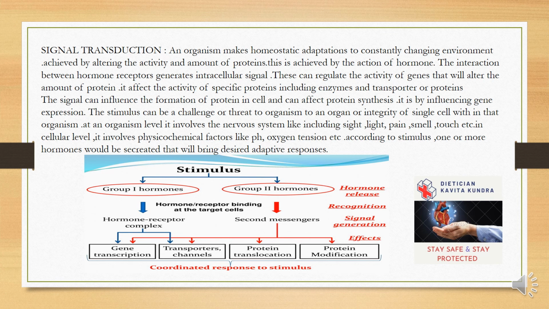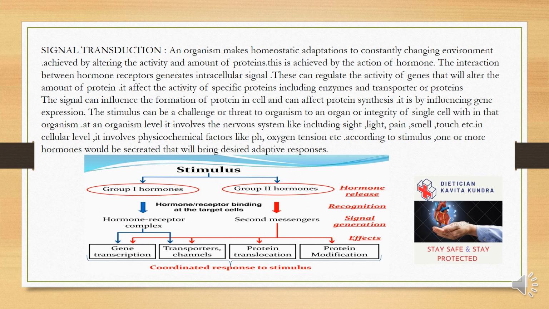Signal transduction. An organism makes homeostatic adaptation to a constantly changing environment, achieved by altering the activity and the amount of protein. This is achieved by the action of hormones. The interaction between hormone and receptors generates intracellular signals, and these can regulate the activity of genes that will alter the amount of protein. It affects the activity of specific proteins, including enzymes and transporters. The signal can influence the formation of protein in the cell and can affect protein synthesis by influencing gene expression.